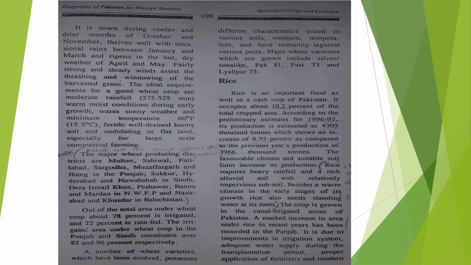A number of wheat varieties which have been evolved possess different characteristics suited to various soils. Of course, it depends on the variety of soil, moisture, and temperature. If all these things are suitable and good, then it will be good for the crop and have immunity against various pests. Major wheat varieties which are grown include Sarsabz, Sonalika, Pak 81, Pari 73 and Lyallpur 73. These are the major wheat varieties grown in Pakistan.